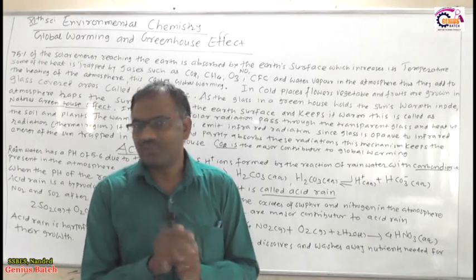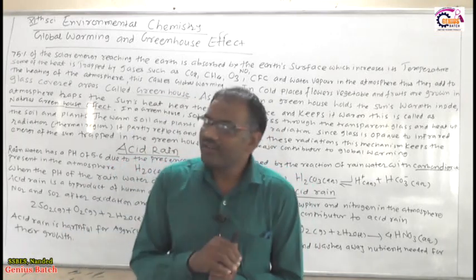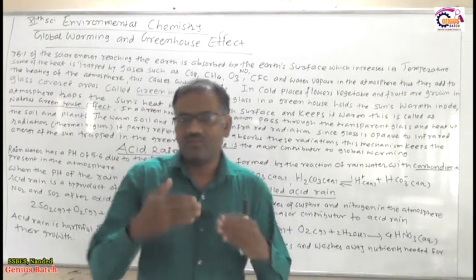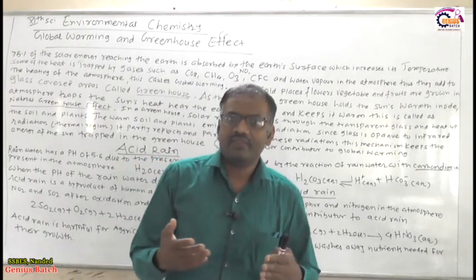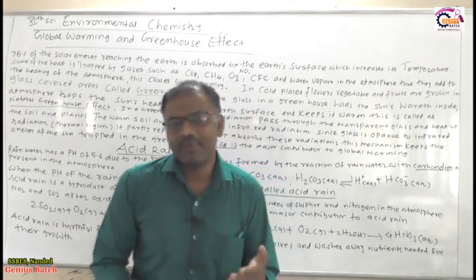So this is the effect of the acid rain. Okay, this is one of the points. Another important point is that this acid rain also affects different materials, like the Taj Mahal. Okay, so what happened due to the acid rain?